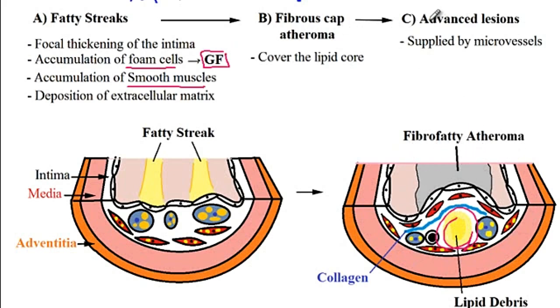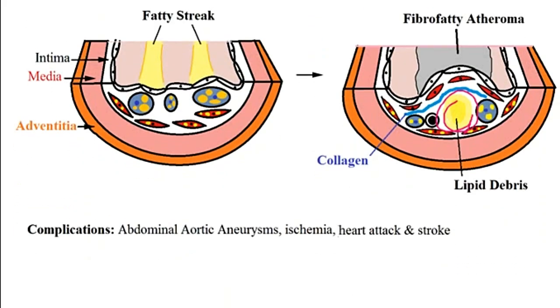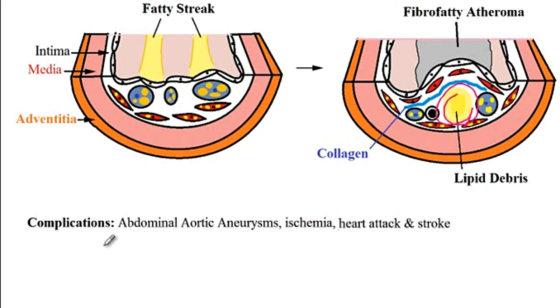And then finally the lesions can become more advanced, where they would be supplied by microvessels, and then they can cause complicated plaques if there is a rupture, where the plaque can go to different vessels and cause, for instance, strokes or heart attacks. So the complications that can arise from atherosclerosis include abdominal aortic aneurysm. So atherosclerosis is a risk factor for the development of abdominal aortic aneurysm. It can also cause leg claudication due to the occlusion of the peripheral vessels, cause heart attack, and then finally cause stroke.